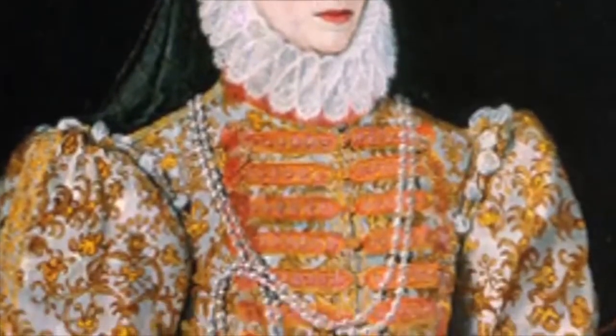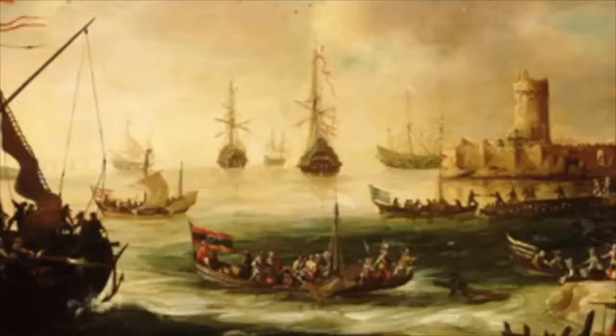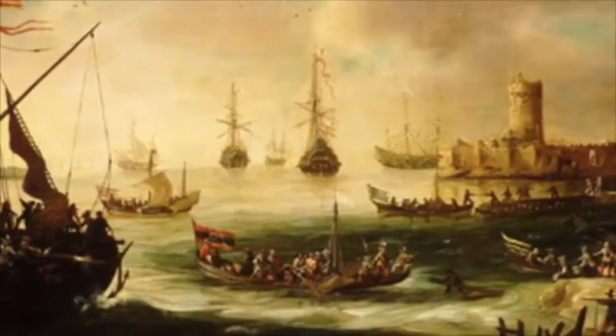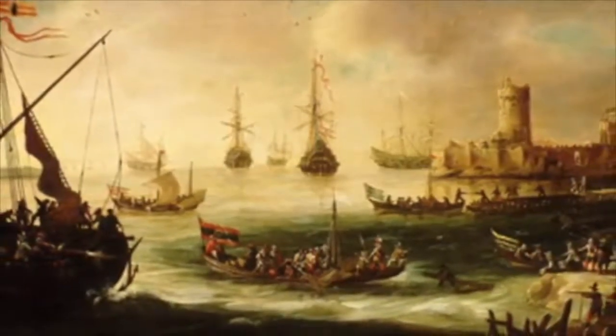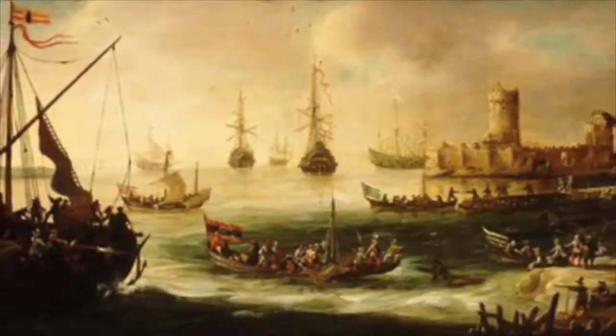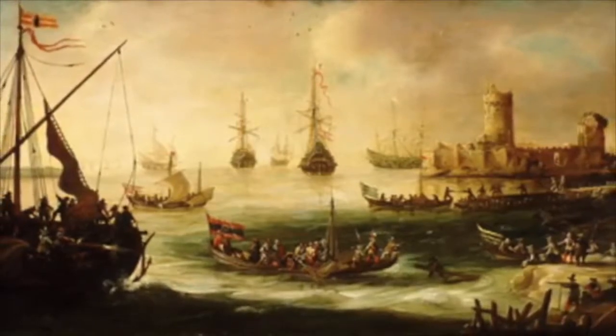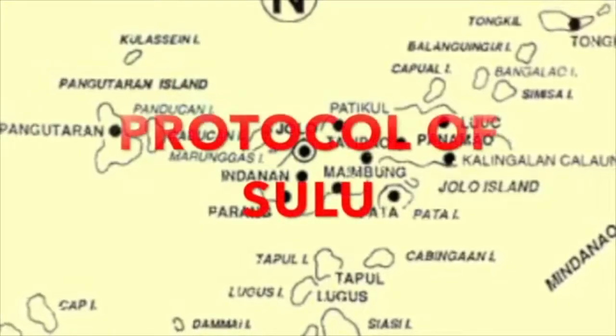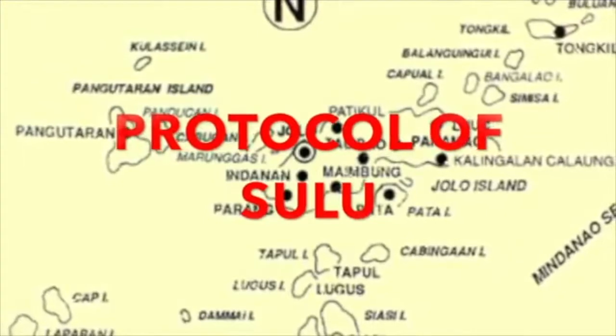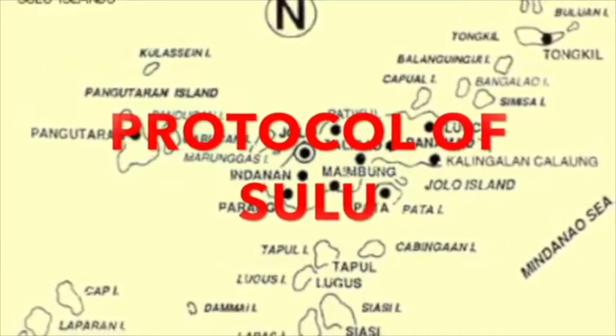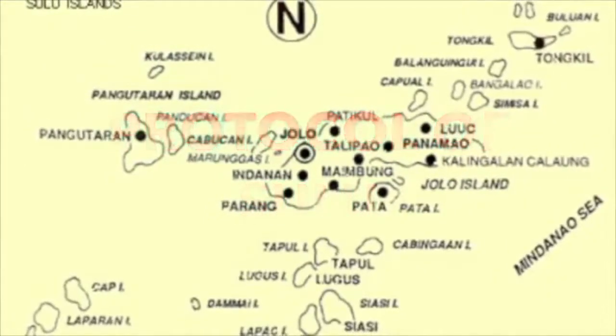Sulu requested aid from Britain, but the Queen said she could not help because England was friends with Spain, so the Spanish continued their war in Sulu. The attack was too powerful, so the Sultan was again forced to enter into a peace treaty with the Spaniards. Afterwards, the Spaniards initiated the Protocol of Sulu to repair bad blood between Germany and Britain. This allowed German and British trade in the Sulu archipelago.